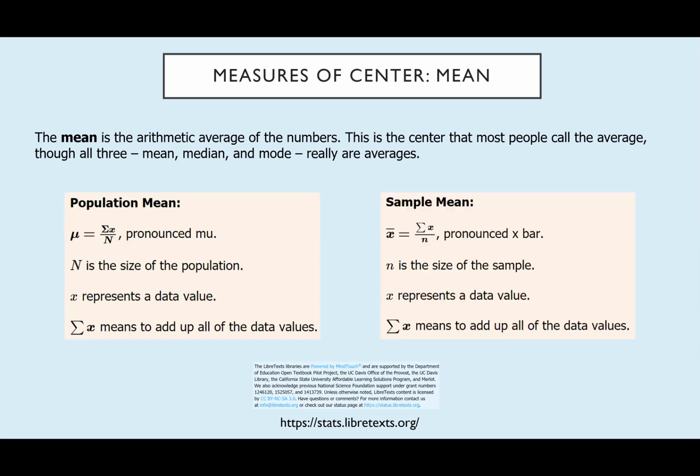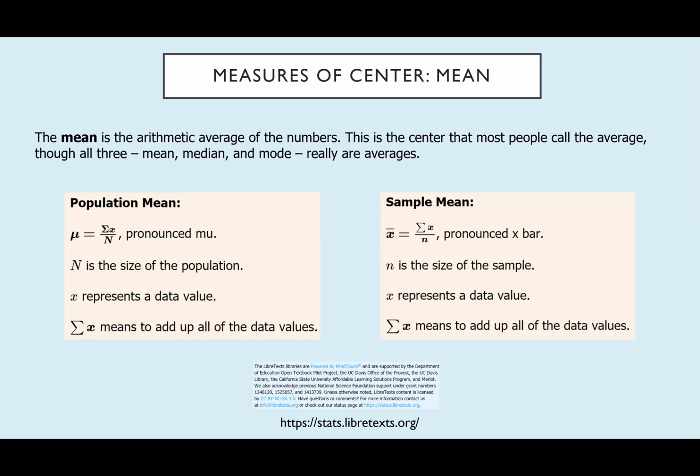We talked a lot about populations and samples and their differences previously. When we take the mean of a population, we call it mu. When we take the mean of a sample, we call it x bar. So why would we bother naming these two different things?